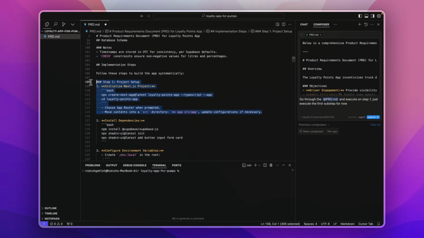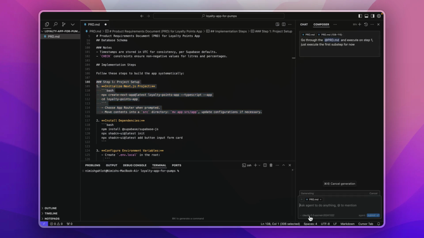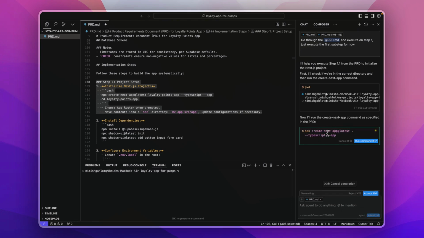I will copy this entire thing so that it knows which step I'm referring to. You will see that I've selected Claude Sonnet 3.5 here, which is the fastest and the best model for creating or coding anything right now, and I've selected the agent mode. So it has started running the command.